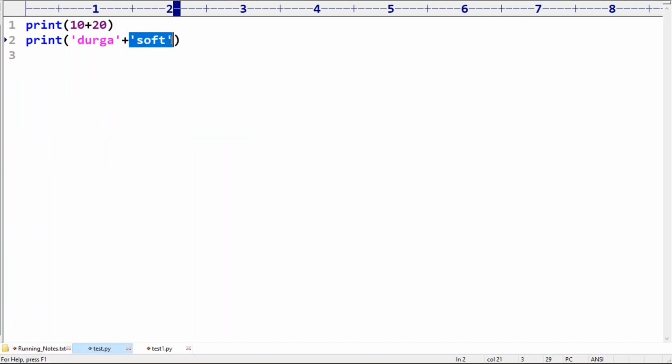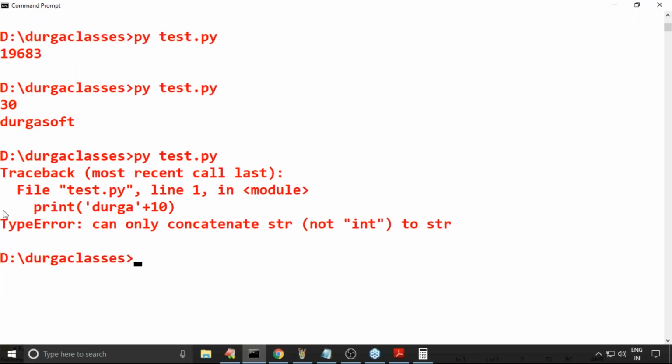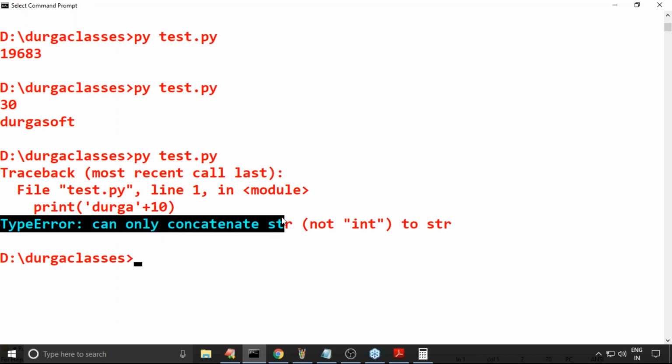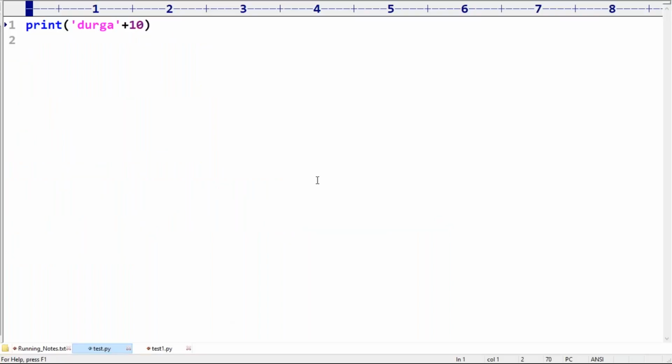Durga plus 10, what will happen in this case? Now have a look. TypeError: can only concatenate str to str, but not to int. Any doubt? Can you please confirm?